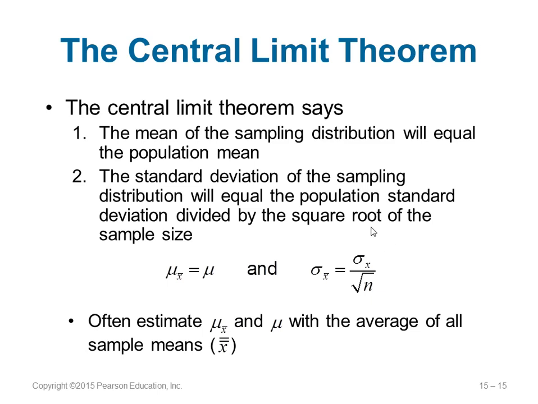So you can see here, this is mu X bar, which is the mean of the sample distribution, and it is equal to the actual mean itself. And sigma X bar, which means the standard deviation of the sample distribution, is equal to the actual standard deviation of the population divided by the square root of n. n is the size of your sample, okay, how many elements you took for your sample.